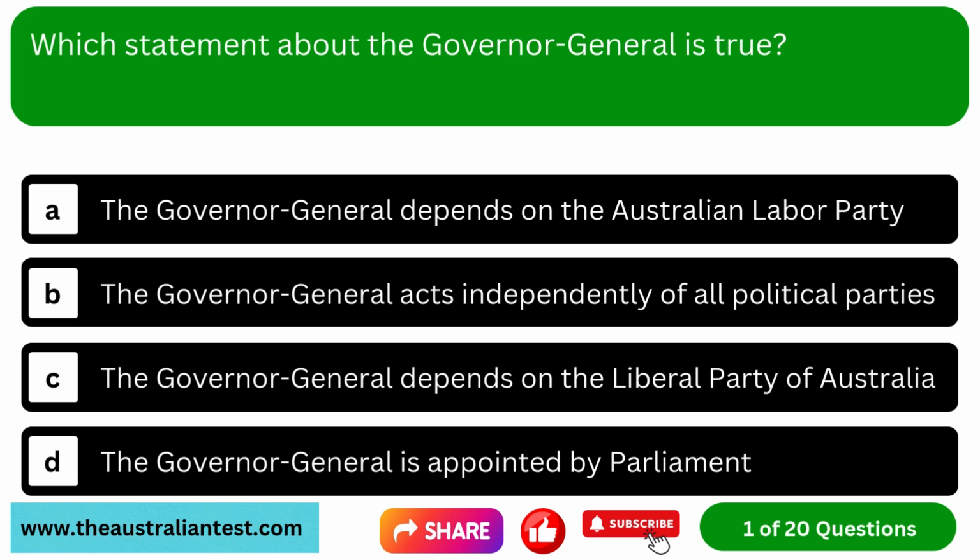Question 1. Which statement about the Governor-General is true? Option A. The Governor-General depends on the Australian Labor Party. Option B. The Governor-General acts independently of all political parties. Option C. The Governor-General depends on the Liberal Party of Australia. Option D. The Governor-General is appointed by Parliament.